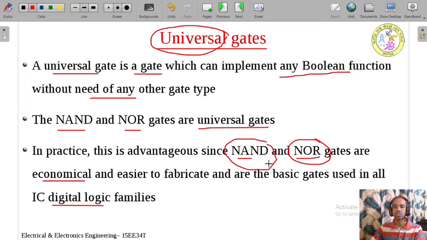In the CMOS logic, actually the output of the CMOS logic is always a negation. So it is very easy to implement NAND and NOR gate with the help of the CMOS logic. So that's why all other gates in the real ICs are implemented by using only NAND gate or by using only NOR gate.